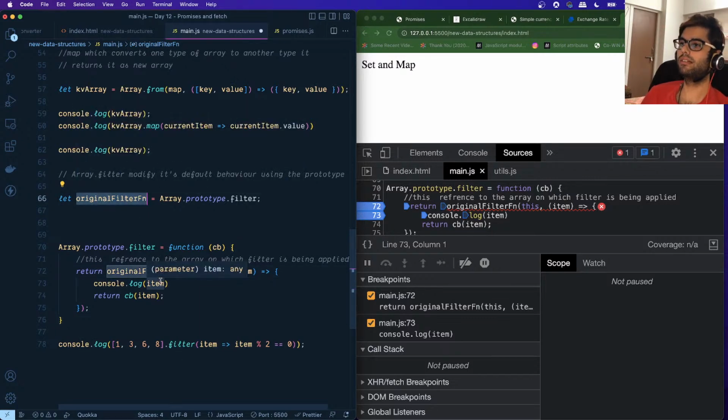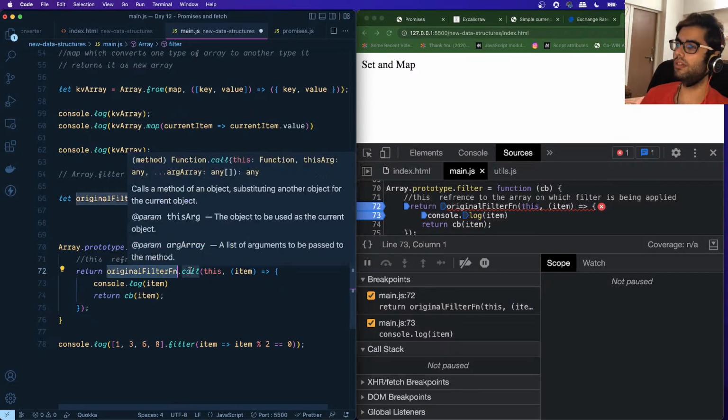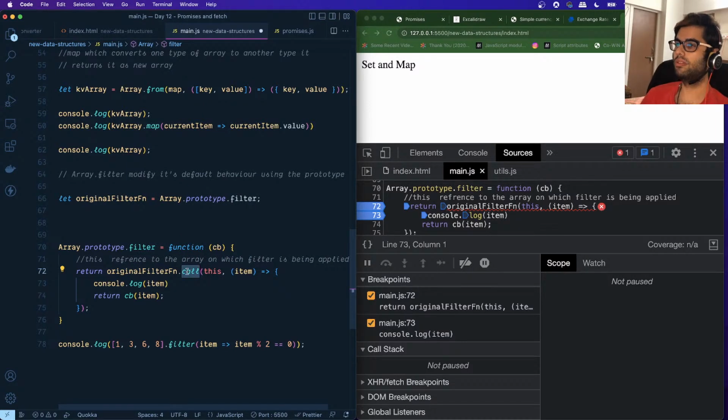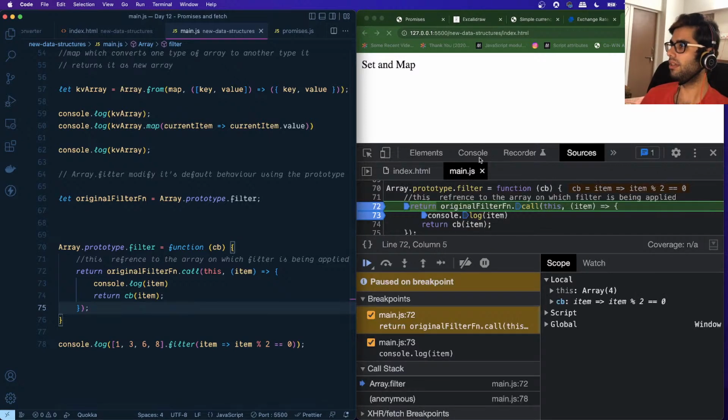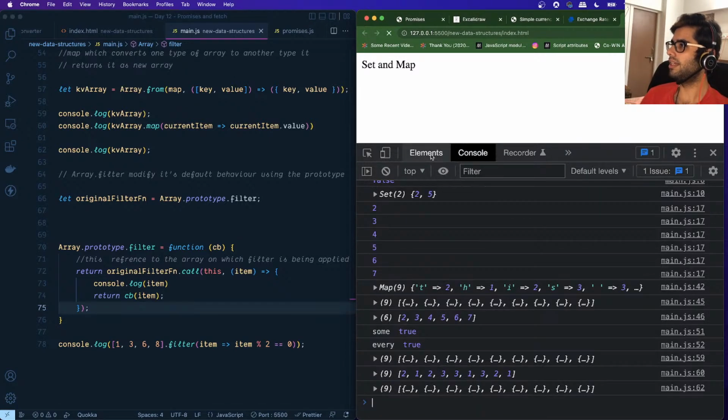As we had learned earlier, there are different ways of calling a function, right? So we are making use of the call function. Even a function is an object in JavaScript, and on that we are making use of this special property known as call, and we are passing this, which is nothing but the set of items, and we are defining our own callback, and then passing the item which is received by this callback to the callback which we are getting from this filter function, right? So let's save this.